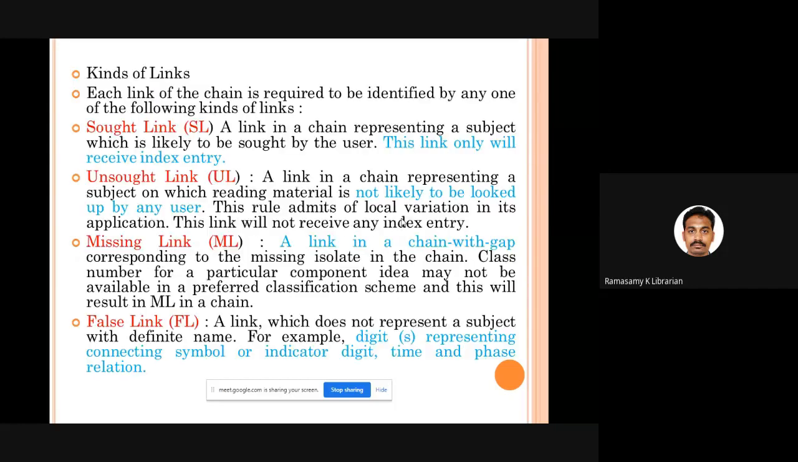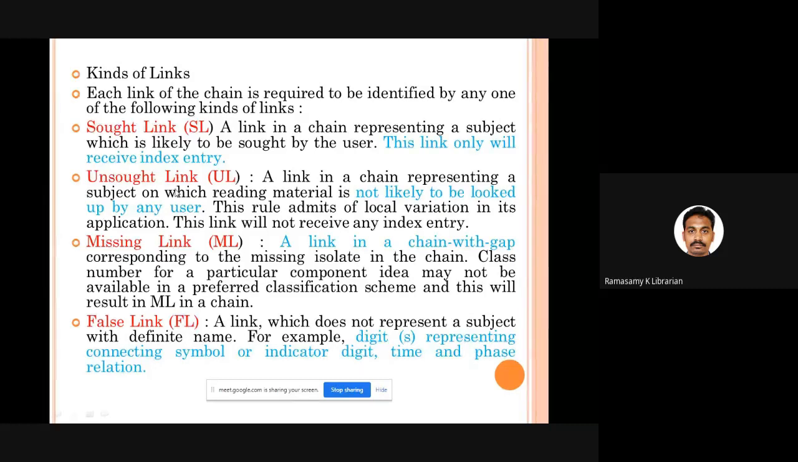Fine, good. So when you frame a chain of the class number, many kinds of links are there. You have to prepare a subject index entry only for the sought links, and you should not prepare a subject index entry for unsought links, missing links, and false links. Please understand. A sought link is a subject under which the users may come and search for information. That is known as a sought link.